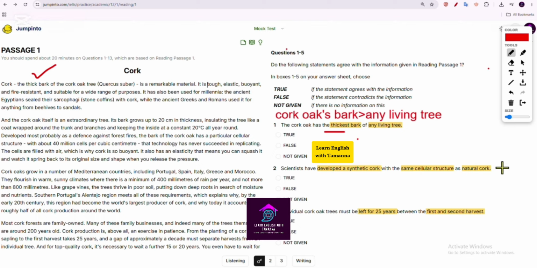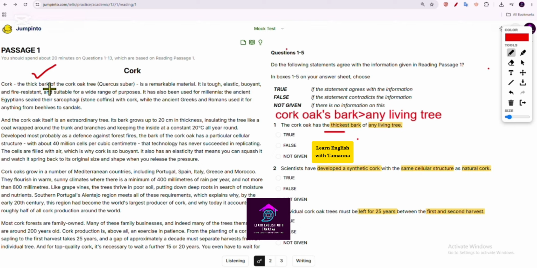When we are trying to make any sort of comparison, we simply use the comparative or superlative form. But in this first line, they just simply wrote it in the positive form. They simply mentioned the word thick, not thicker, not thickest. So it is quite visible that they have not made any sort of comparison between the cork oak and any other living trees. It's very simple to understand.